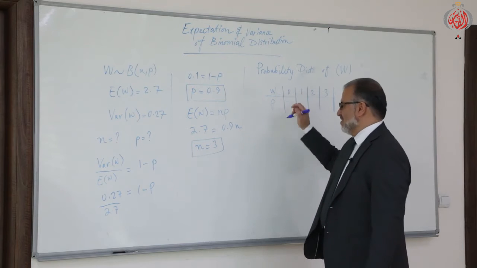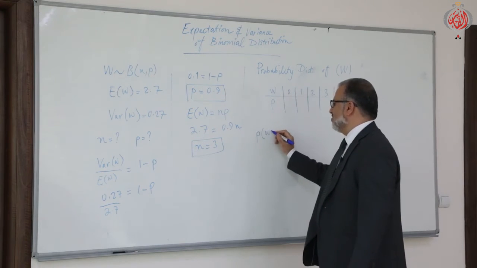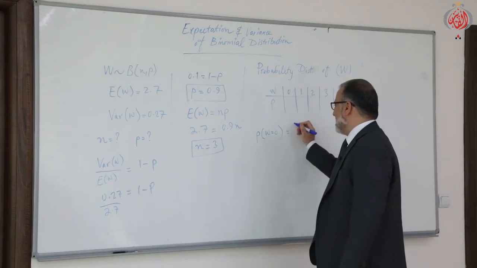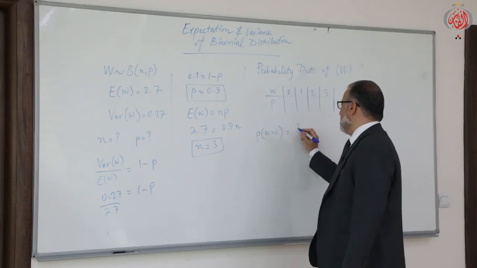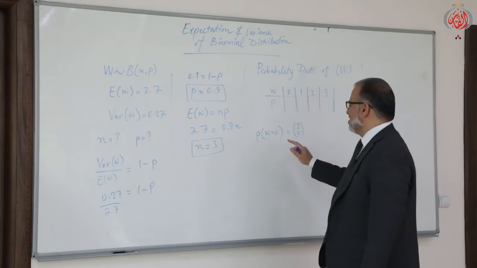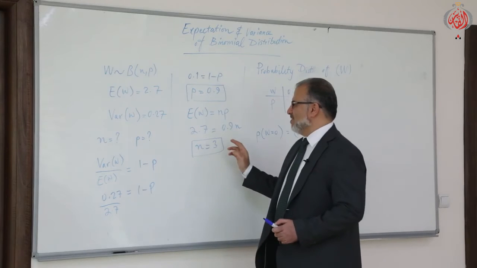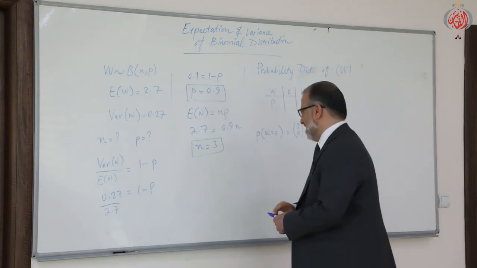What does it mean? W is 0. It means the probability of W equals 0. So it is N combination 0. What is N? 3. It is 3 combination 0. What is P? P here is 0.9.